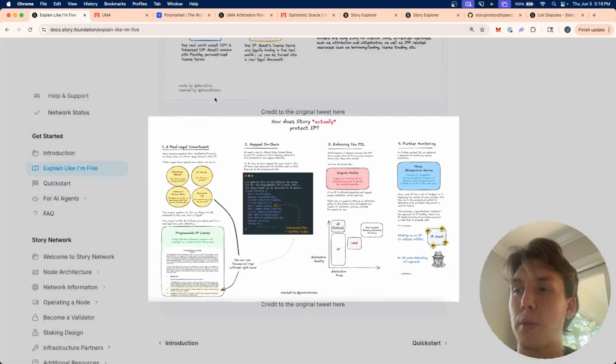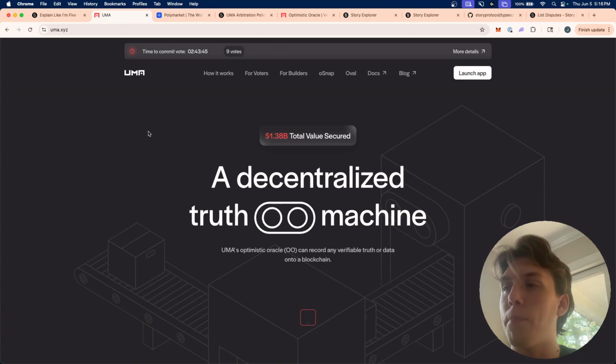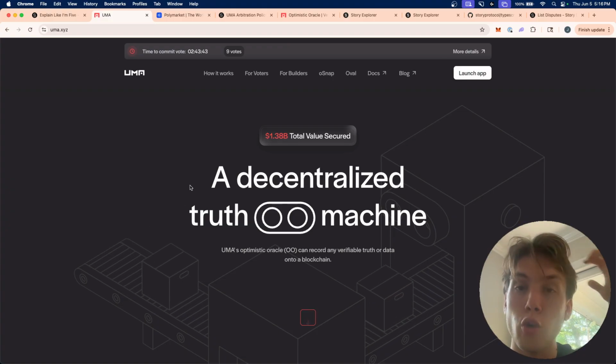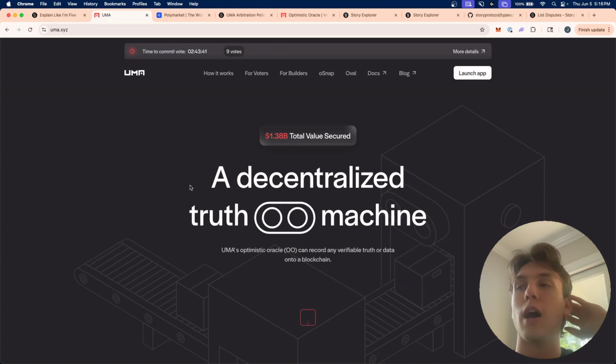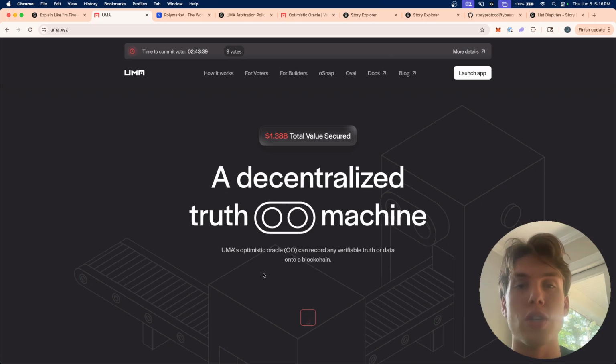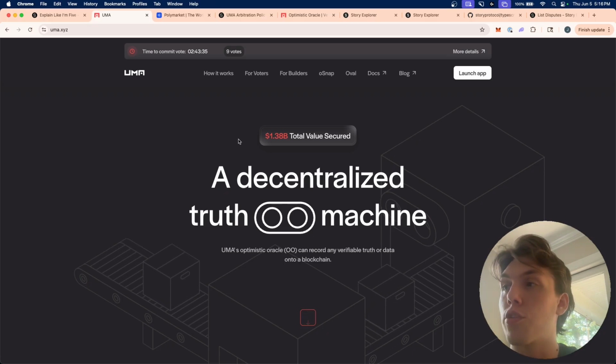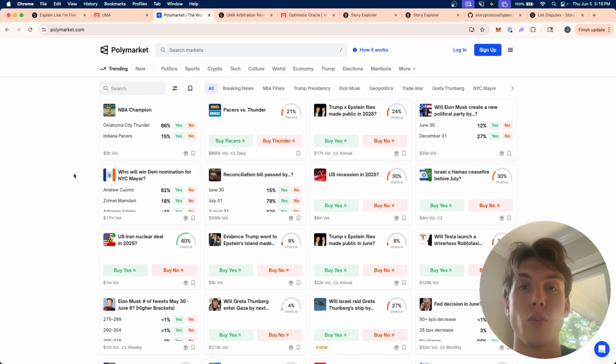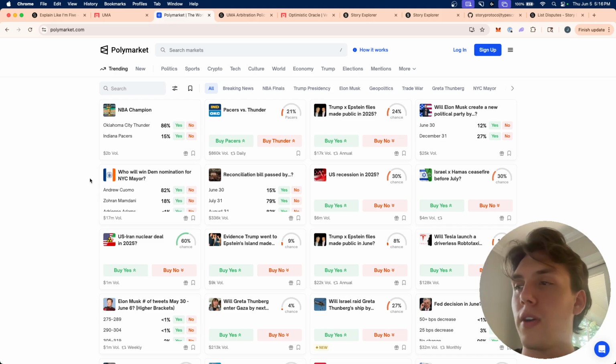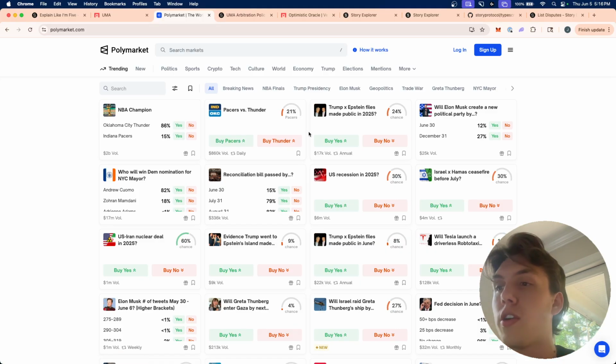And so, by the way, this diagram is in our docs if you want to check it out. And so we're also going to be talking a lot about UMA. UMA is, as you see here, a decentralized truth machine. And UMA is basically a protocol that powers really popular applications in the world, like Polymarket. This is one of the most popular. It's called a prediction market, I believe, where you bet on who's going to win, the Pacers versus the Thunder.